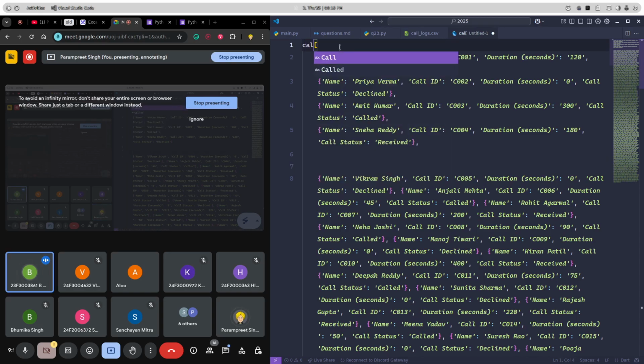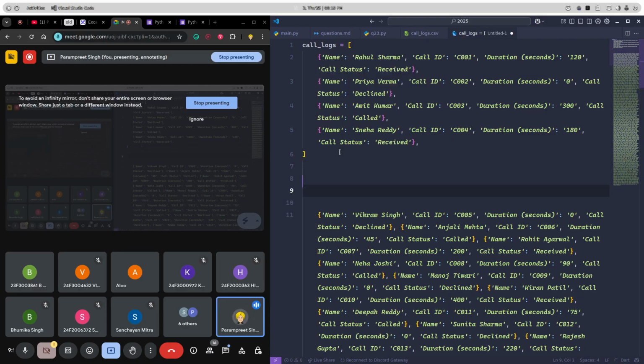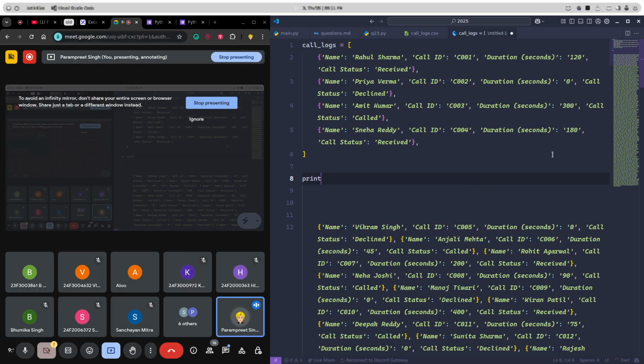If I provide it a name, call logs, can you guys tell me how can I extract this particular dictionary from call logs? How can I extract this last dictionary? Call logs, and then bracket -1 can I do? Oh, we have only 4. Yes, for the last one.